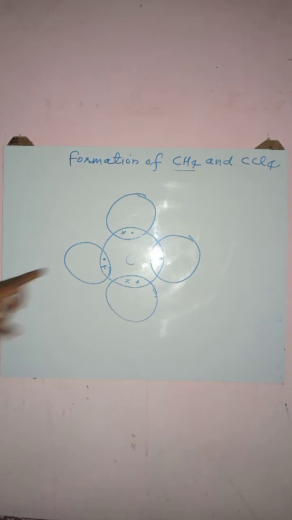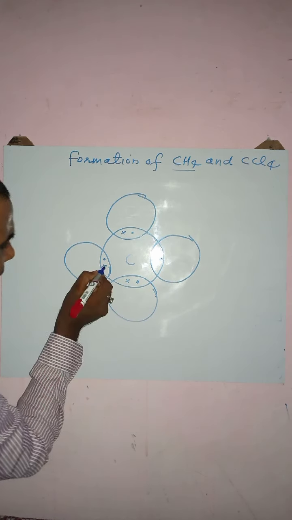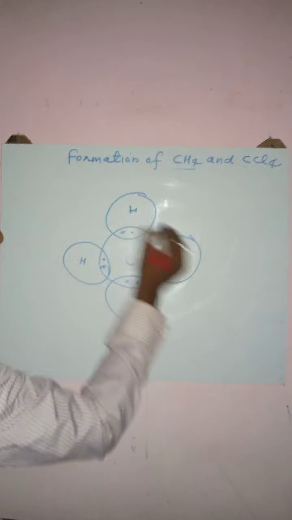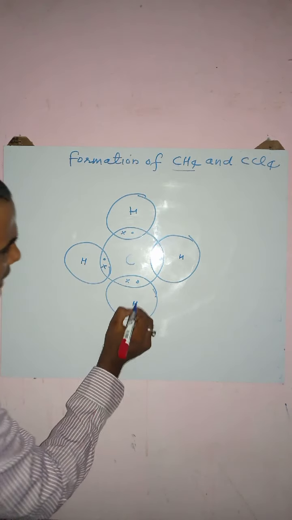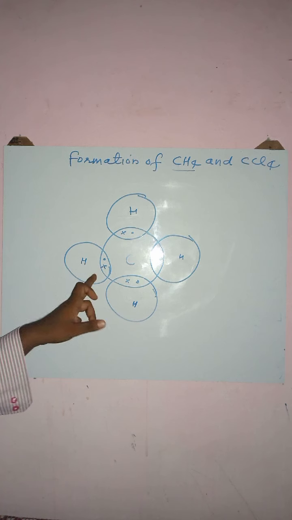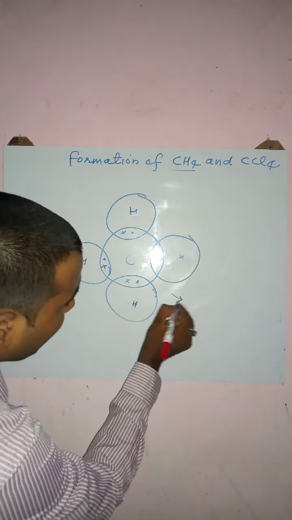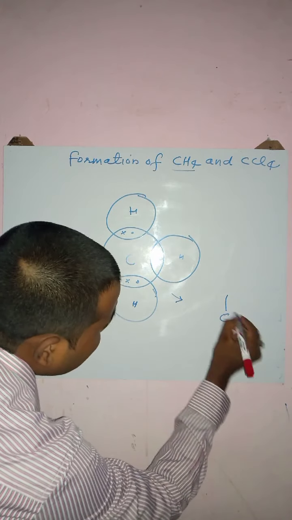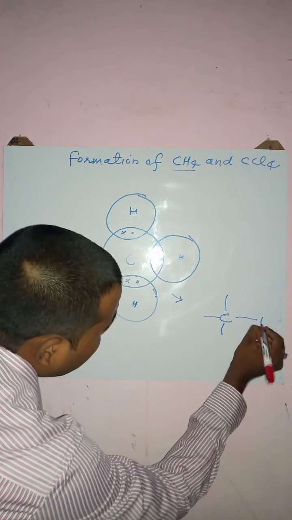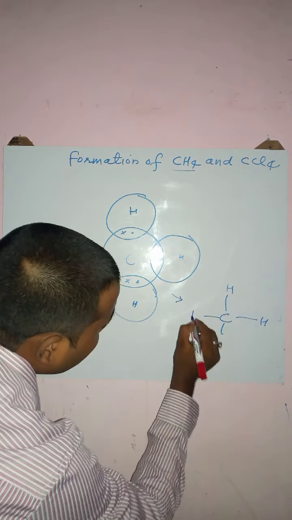Now we have 4 shared pairs of electrons with the hydrogen atoms. These 4 shared pairs of electrons will lead to the formation of 4 single covalent bonds between carbon and hydrogen. Resultant, we will have C single bond H, single bond H and single bond H.